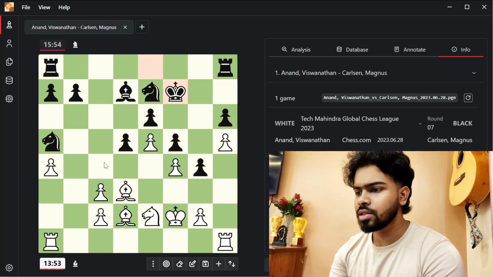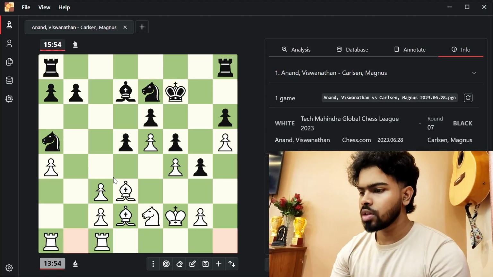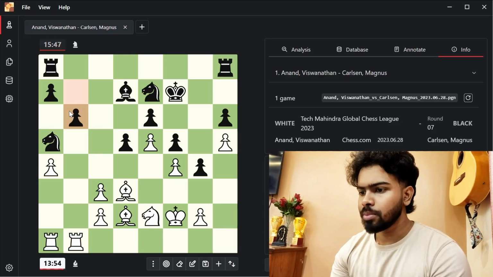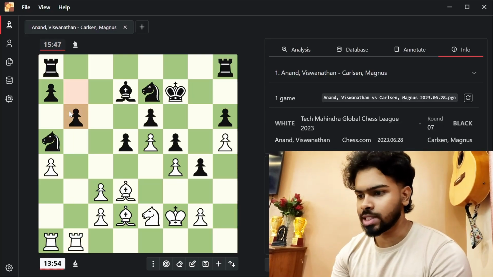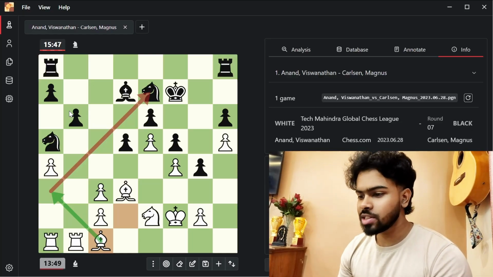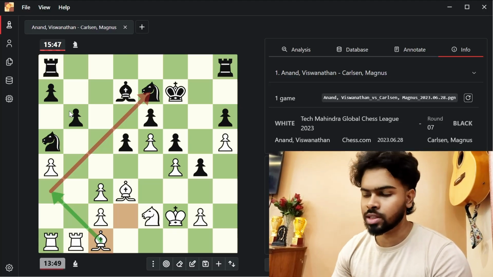a4 played by Anand, and king to f7, connecting both the rooks. Rook hb1 played, getting the open b file. Magnus defends by pushing his pawn to b6. Now Anand plays bishop back to c1. You can see such a great move in this position. His main aim is to maneuver the bishop in an open diagonal, as marked.